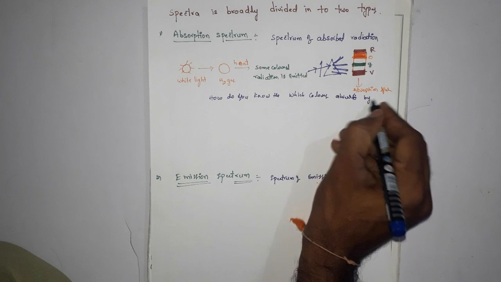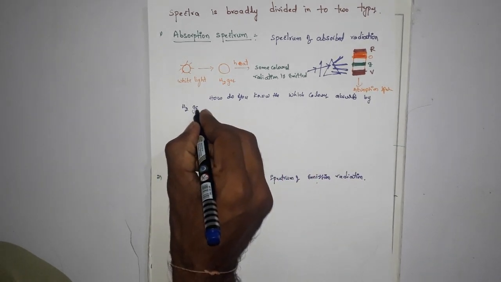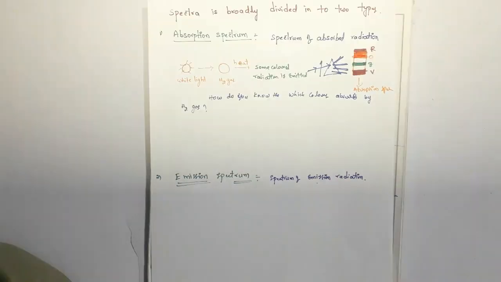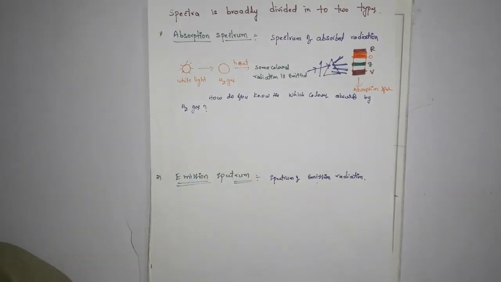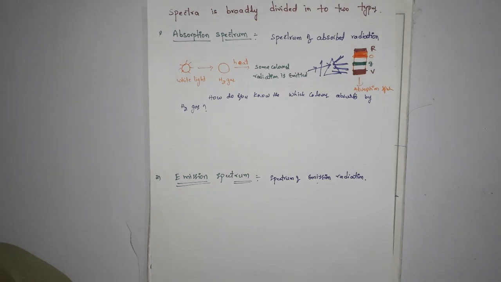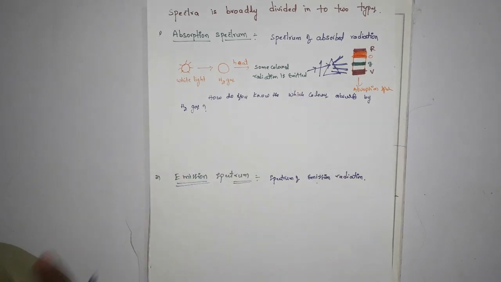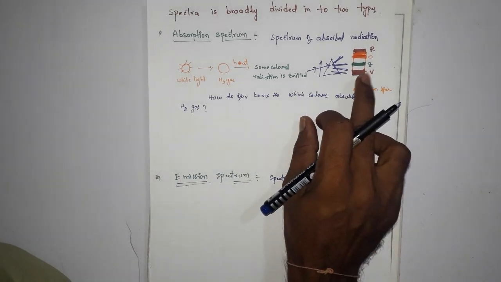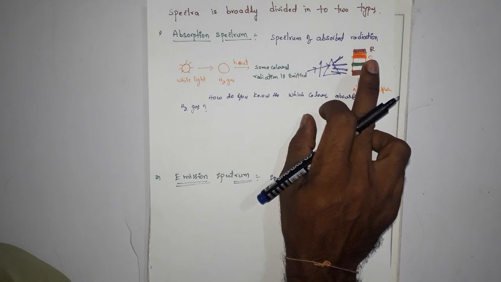If you observe the absorption spectrum of H2 gas, here indigo, blue and yellow radiations are missing.